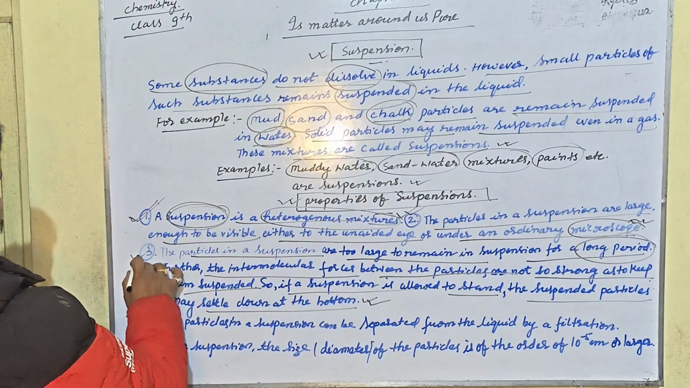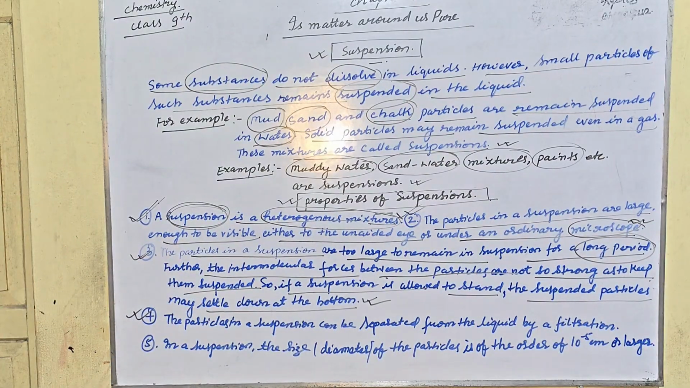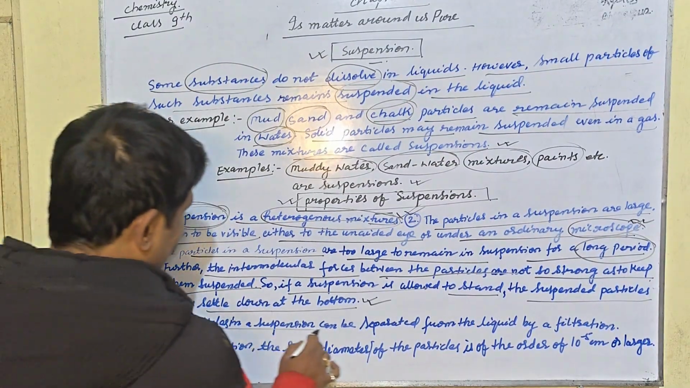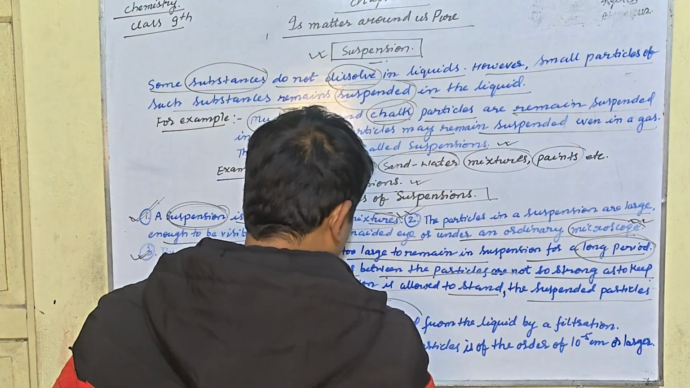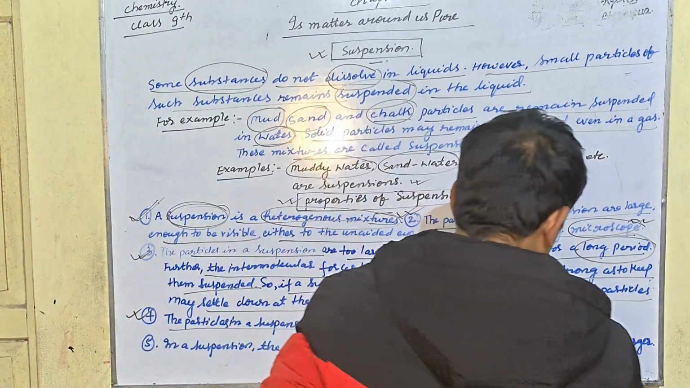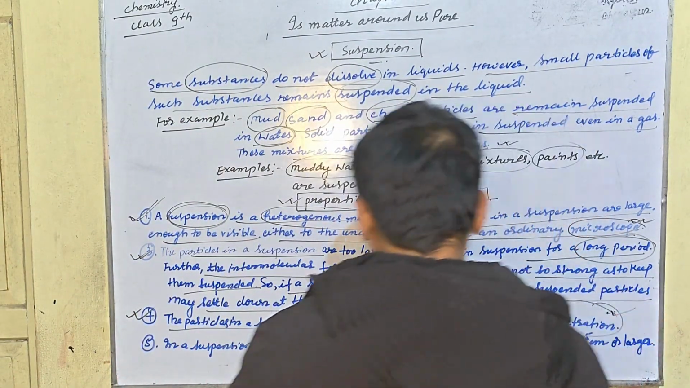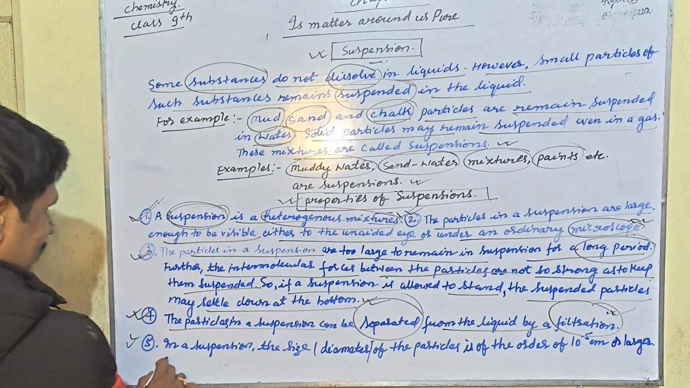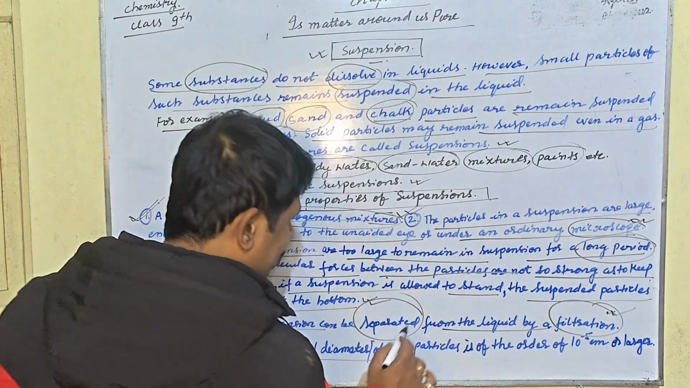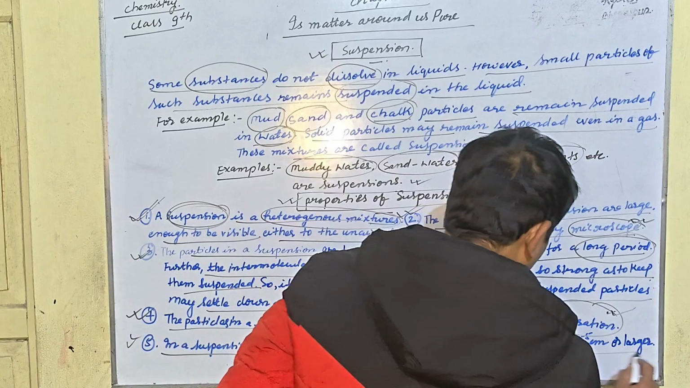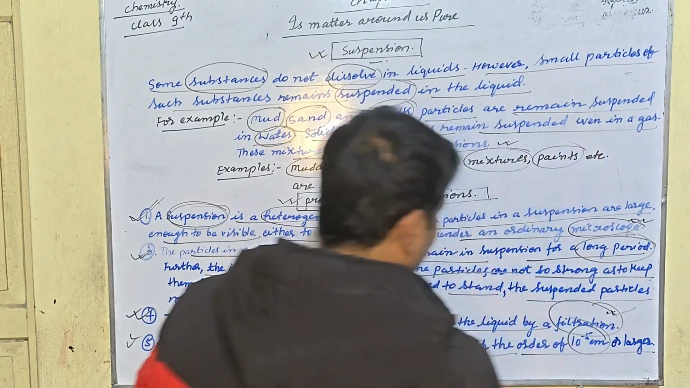Fourth point is the most important point. The particles in a suspension can be separated from the liquid by filtration method. And point number 5, in a suspension, the size or diameter of the particles is of the order of 10 to the power 5 centimeter or larger.